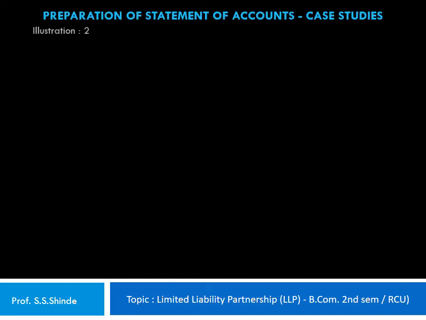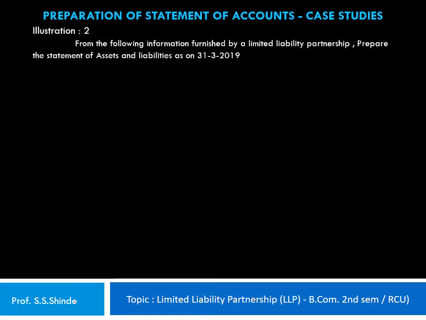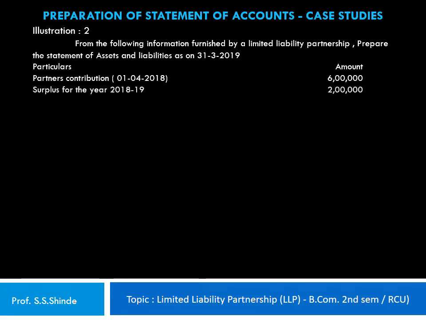Let's take another illustration from which we shall try to prepare a statement of assets and liabilities. From the following information furnished by a limited liability partnership, we have to prepare a statement of assets and liabilities as on 31st of March 2019. The following particulars are given to us. Partners' contribution as on 1/4/2018, 6 lakh rupees. Surplus for the year 2018-19, that's the profit earned during the year, 2 lakh rupees. General reserve as on 1/4/2018, 1 lakh rupees.